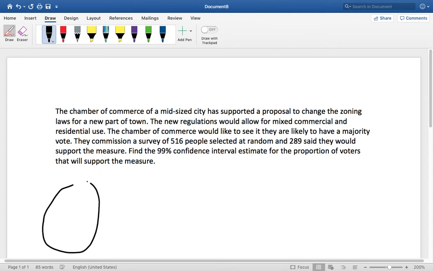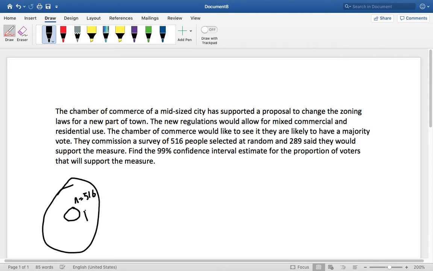So this is the population of people that are going to vote, and they took a sample of n equals 516 people, and they found x, the number of people that actually will vote in favor of the measure, is 289.